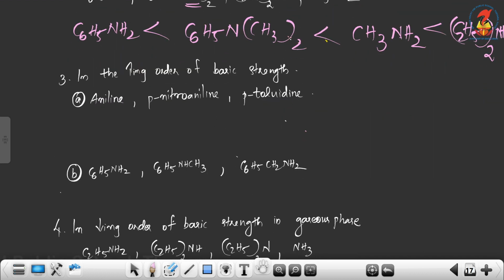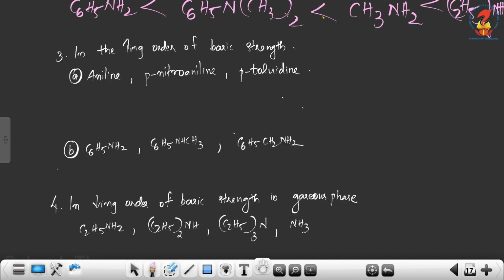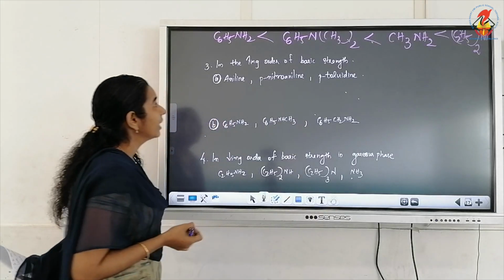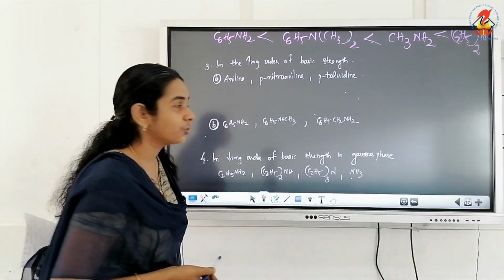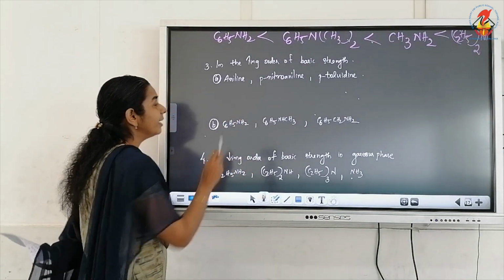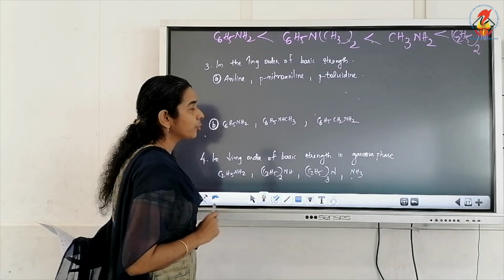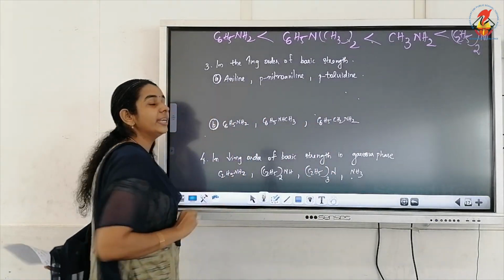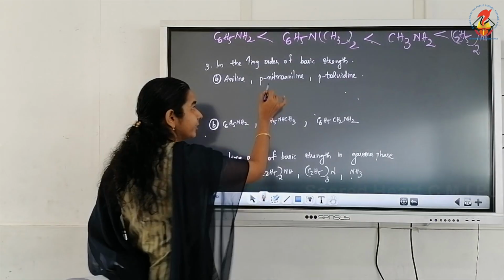Now the next question is to arrange in the increasing order of basic strength. The compounds are aniline, para-nitroaniline and para-toluidine. Para-nitroaniline means in aniline there is a nitro group.